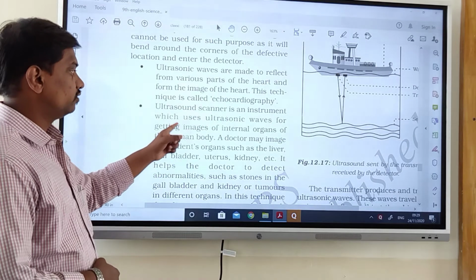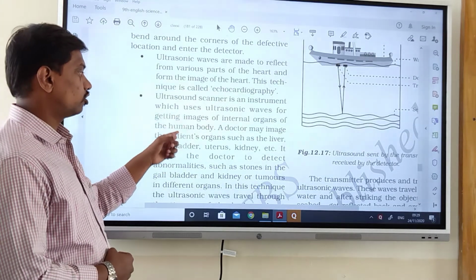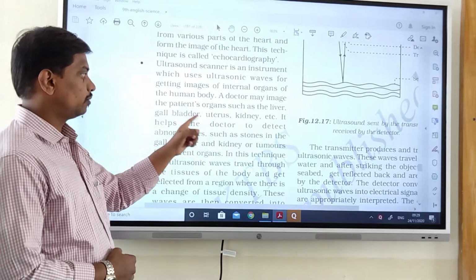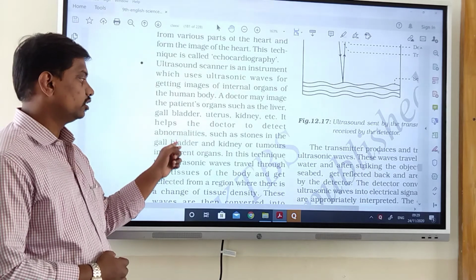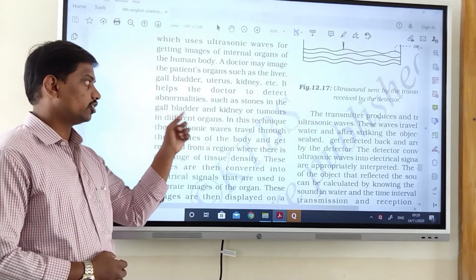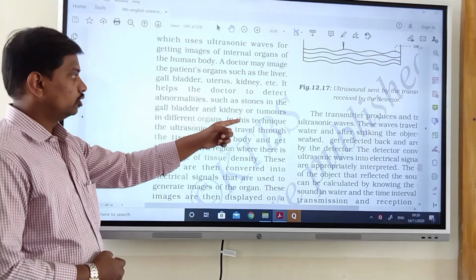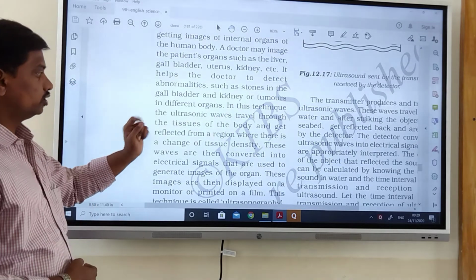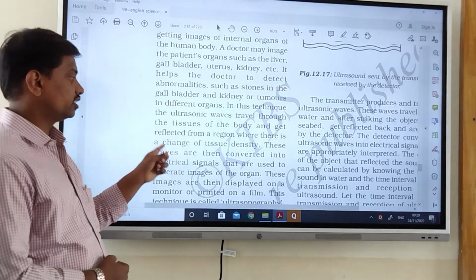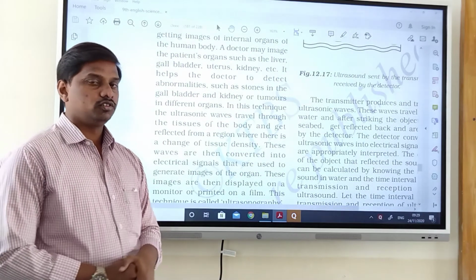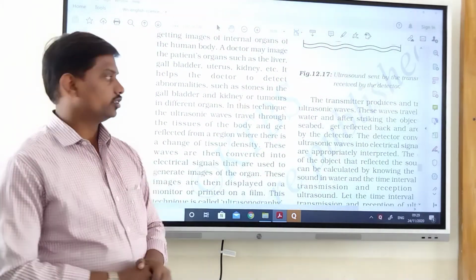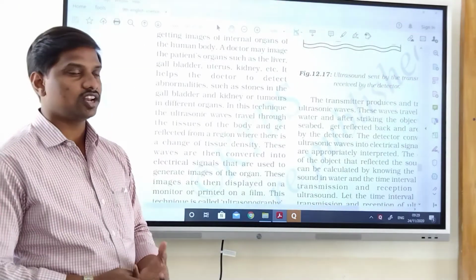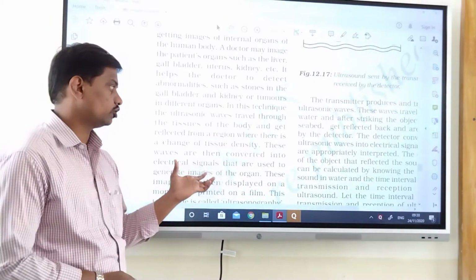An ultrasound scanner is an instrument which uses ultrasonic waves for getting images of internal organs of the human body. A doctor may image the patient's organs such as liver, gallbladder, uterus, kidney, etc. It helps the doctor to detect abnormalities such as stones in the kidney or gallbladder or tumors in different organs. The ultrasonic waves travel through the tissues of the body and get reflected from the region where there is a change of tissue density. So we can find out the kidney tissues, tumors present in our body, or stones in the gallbladder with the help of these ultrasonic waves.